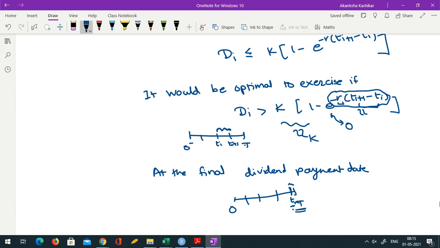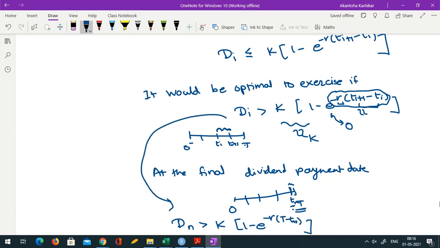So if they are very close to each other, then in that case we say that it is optimal to exercise if dn is greater than K into 1 minus e raised to minus r (T minus tn). Okay, we are using the same inequality, just changing the time slot. So if this is pretty close to 0, then this quantity might get close to 1, and we will have K into a very small factor because 1 minus something close to 1. So in that case dn might get larger and it may be optimal to exercise.